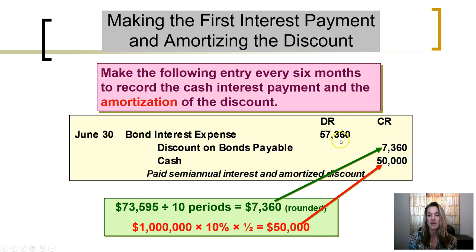The journal entry for the first interest payment: total interest expense recorded, $57,360. The cash actually paid to bondholders is only $50,000 based on the contracted or stated interest rate. The difference between the total interest expense and the cash paid is going to be the amount of the discount amortization, $7,360. Notice we are crediting the discount on bonds payable, which is decreasing the contra liability balance.